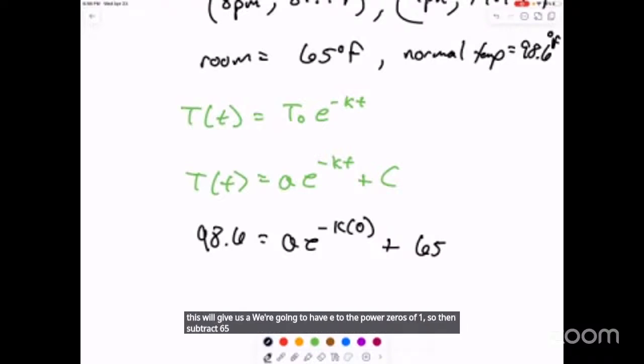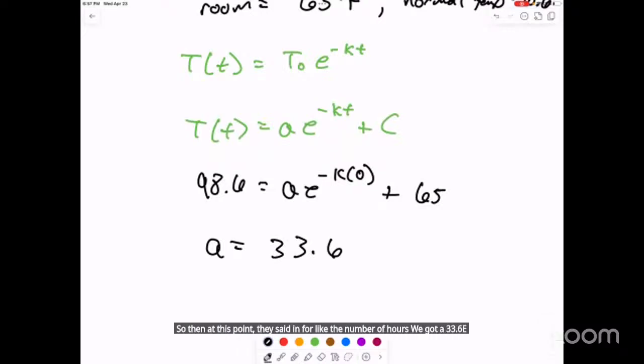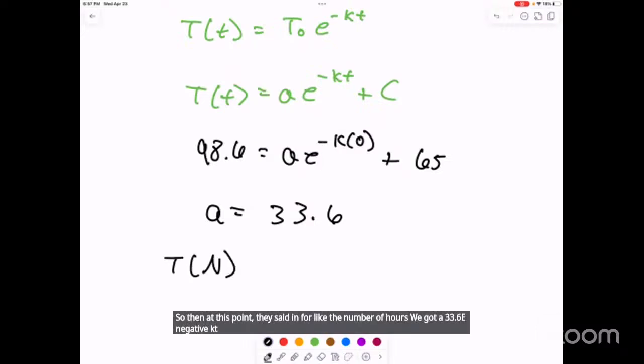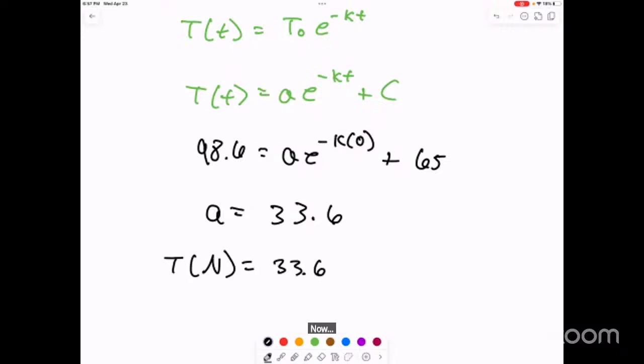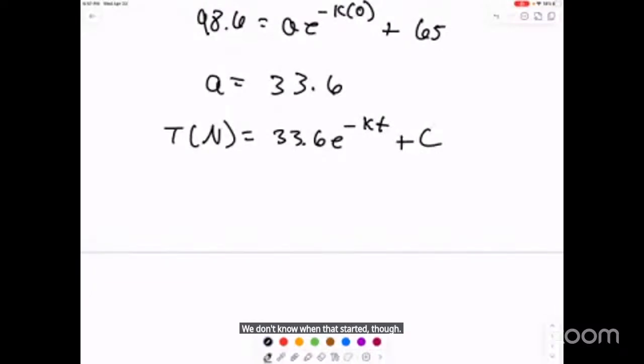A is going to be 33.6. Now they said N for the number of hours. We have 33.6 e to the negative kt plus C. Now, we don't know when that started though. I think the C is 65.